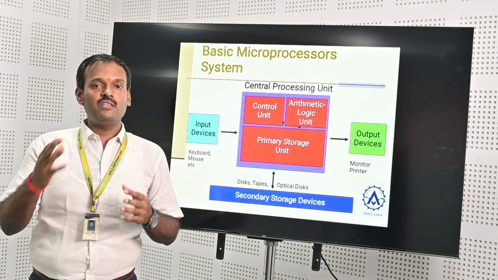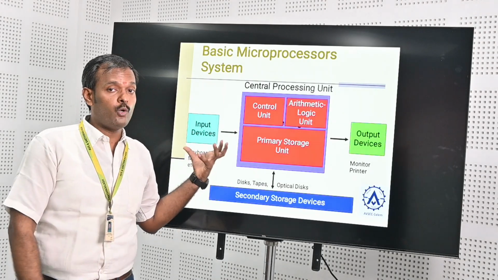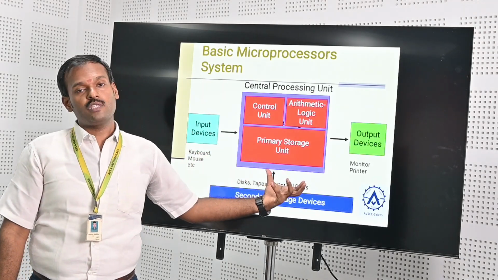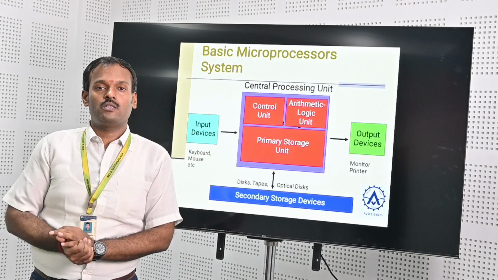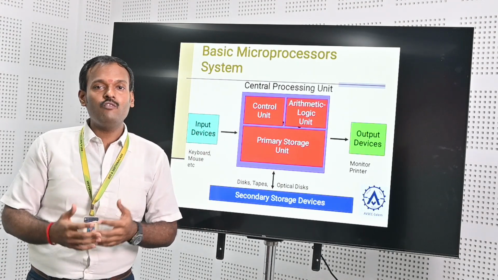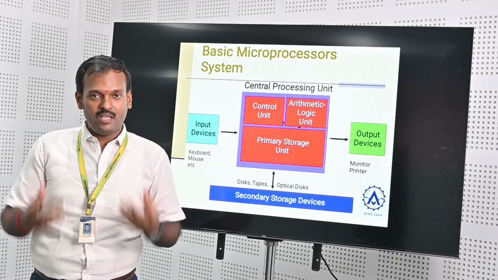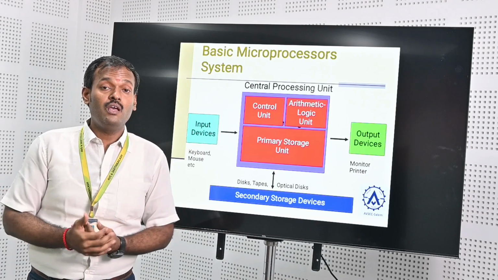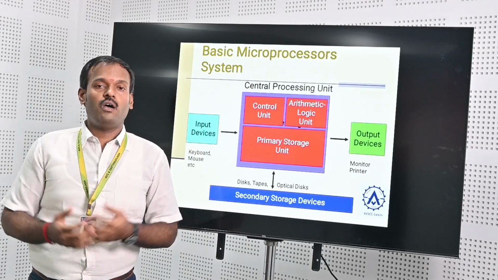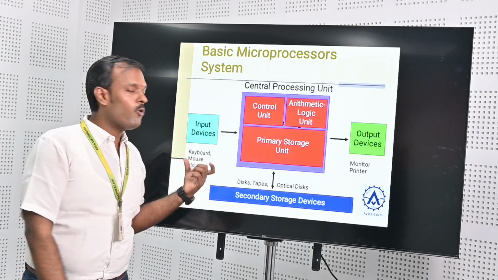The system has 3 subdivisions. The first one is the input device, the second one is the central processing unit, and the third one is the output device. The input device is how we give input to the system. We need external support. Nowadays we are using a lot of input devices; the main examples are the keyboard and mouse.